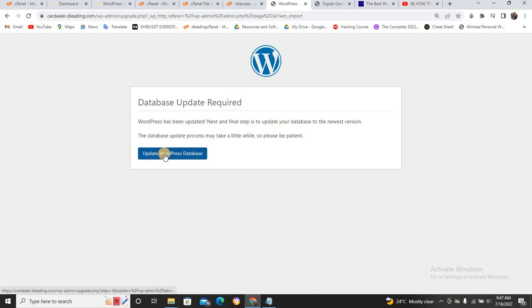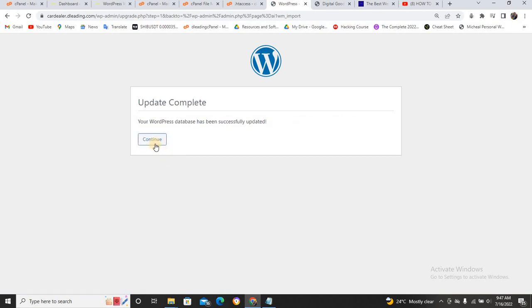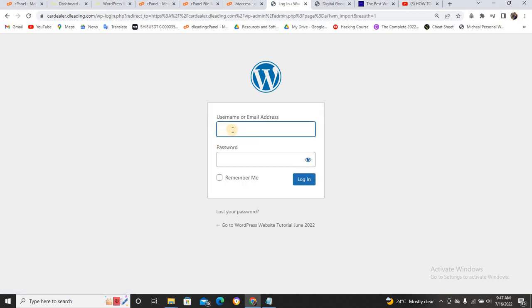Now what do you need to do? Just click on update WordPress database. So it's going to upgrade the WordPress database and click on continue. Can you see? It has successfully updated. Click on continue. So once you click on continue, now it's going to ask you to log in.